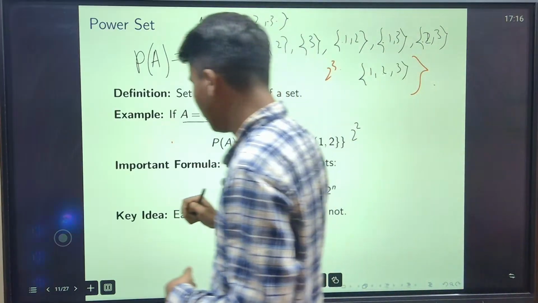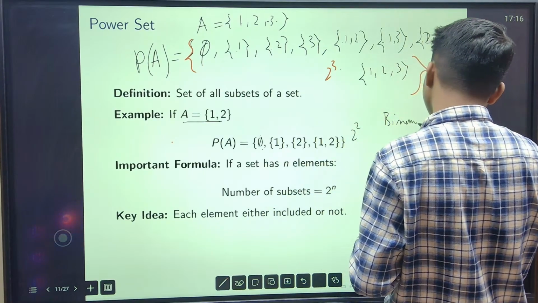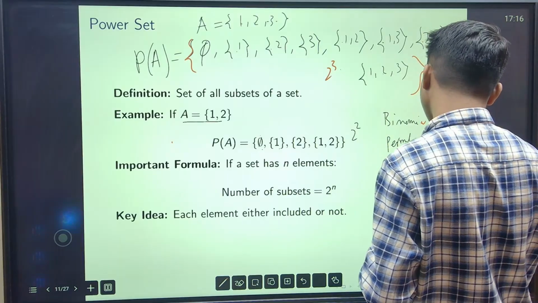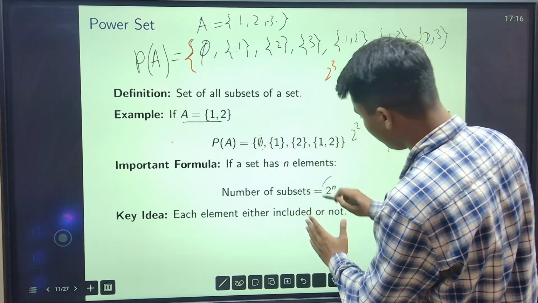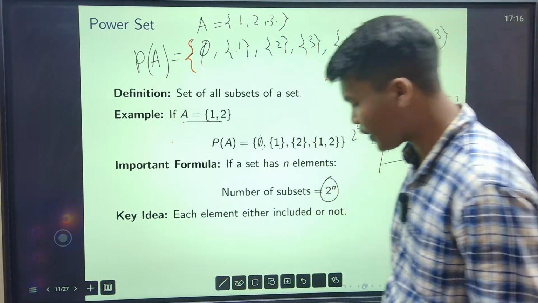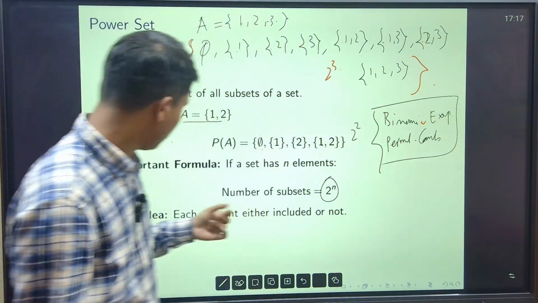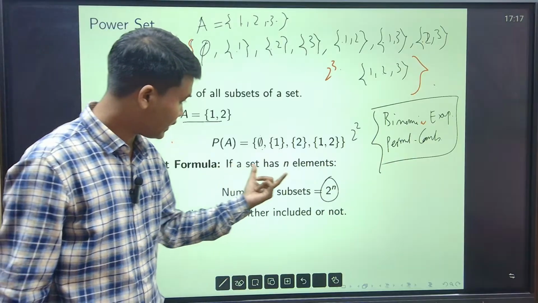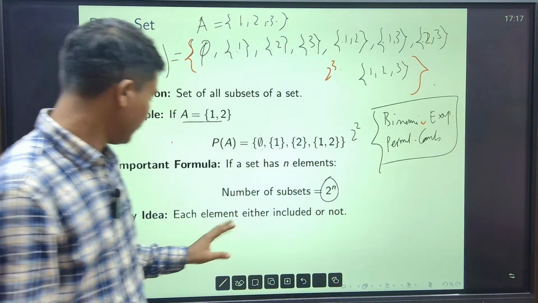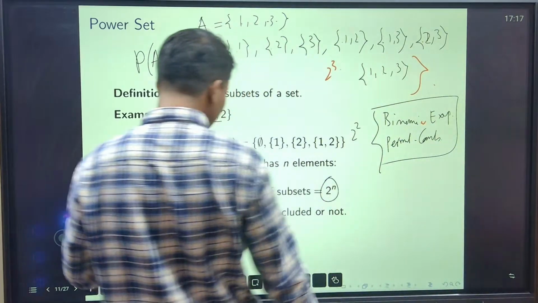But this is not a proof. In fact, the proof will go by binomial expansion and permutation combination. So this is not the proof. This proof I cannot give you right now unless you know binomial expansion and permutation combination, so I will prove it after completing these two chapters. Okay. So if a set has n elements, the total number of subsets is 2 to the power n. That means the power set has 2 to the power n elements, because each element is either included or not.